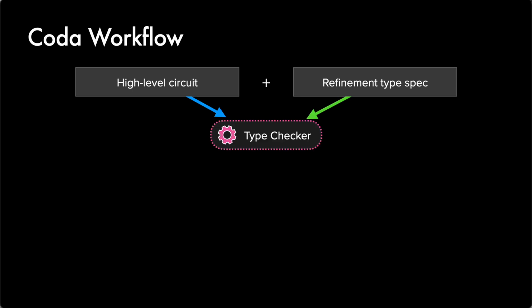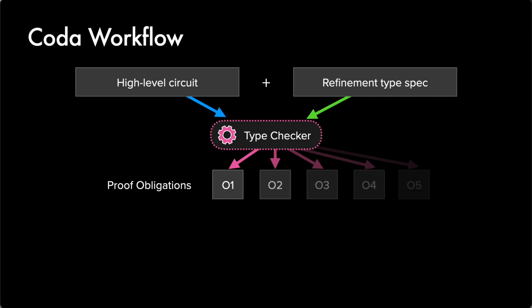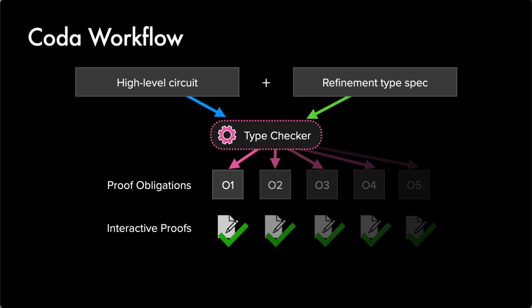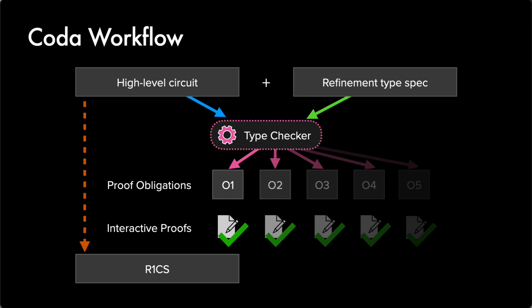Then the CODA type checker reduces the problem of ensuring the circuit satisfies its functional correctness through a combination of automatic type checking as well as what we call proof obligations, which correspond to properties that the type checker cannot automatically establish. Then the developer can interactively discharge those obligations through interactive proofs. And finally, if all of the obligations can be proven, then Coda guarantees that the overall circuit is correct, and it can compile the circuit into various back-end constraint systems such as R1CS.